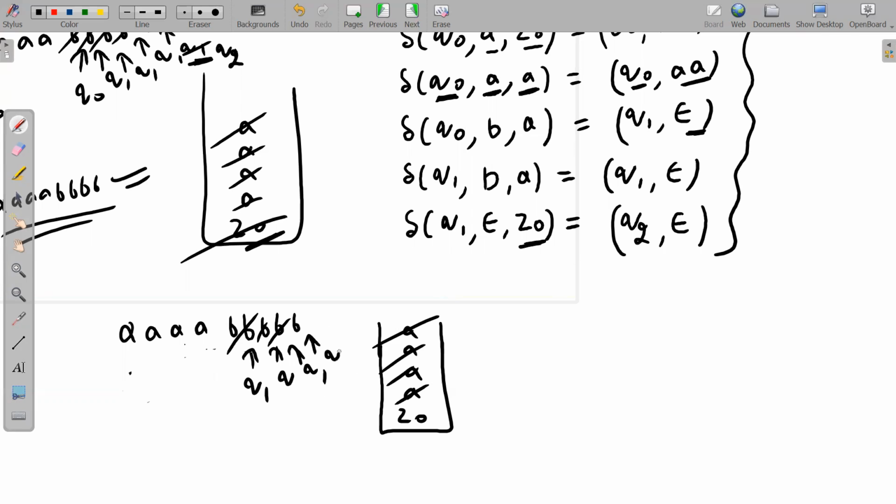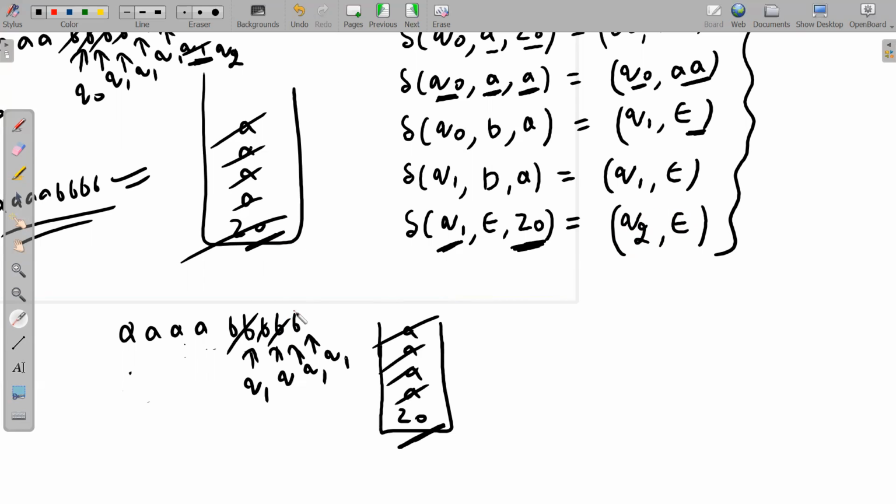Now see here carefully. We are at Q1 and Z0 is read from the stack. As soon as Z0 is read from the stack, the PDA will behave like a small kid. It will become excited and it won't read this B from the tape, and it will make the stack empty and jump to state Q2.